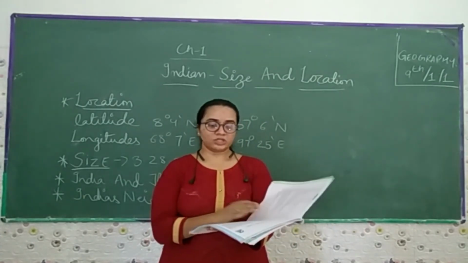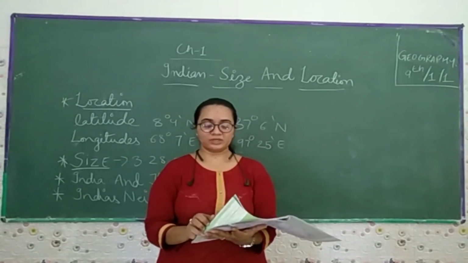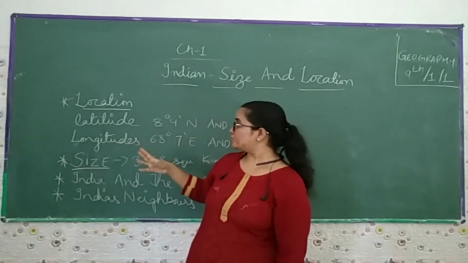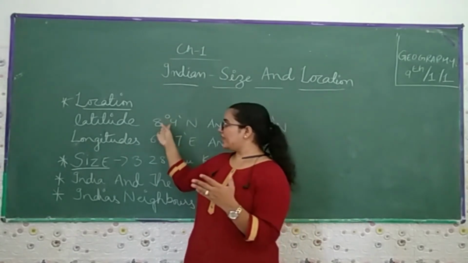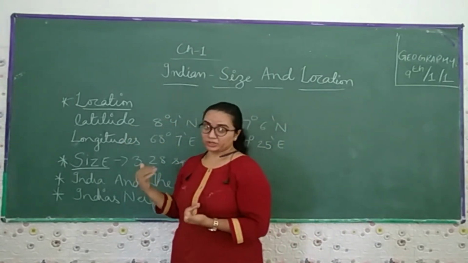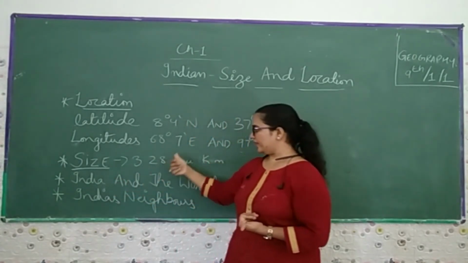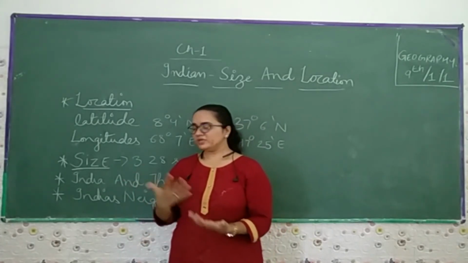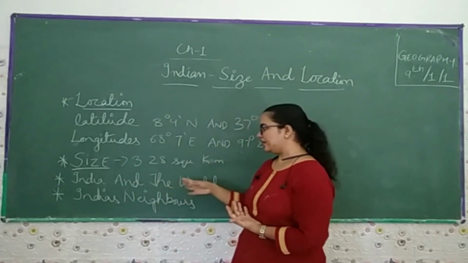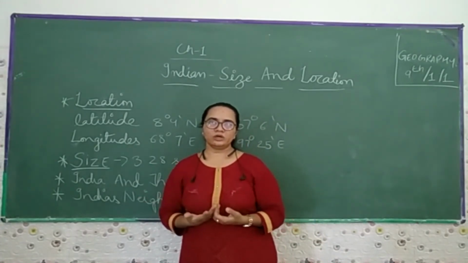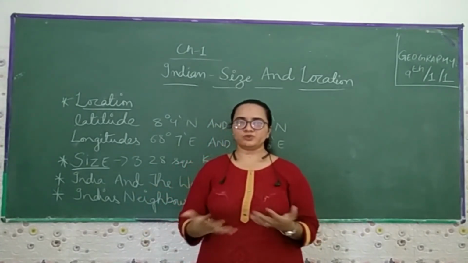So these are all the things which we have discussed in this chapter: what the Indian location is, what latitude is, what longitude is. Then we discussed what degrees India has in the north and in the east, and we discussed the size. It's 3.28 million square kilometers, and India is the seventh largest country in the world. When we discussed India and the world, India's relation with other foreign countries is very good. We are sharing numerous things with the world.